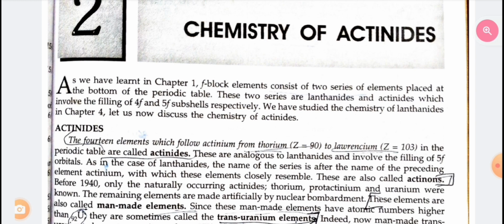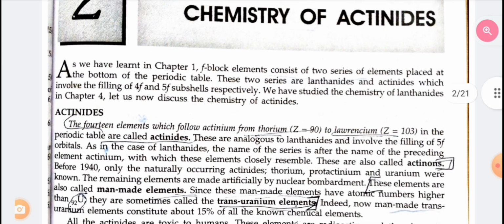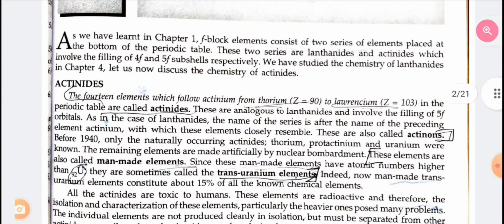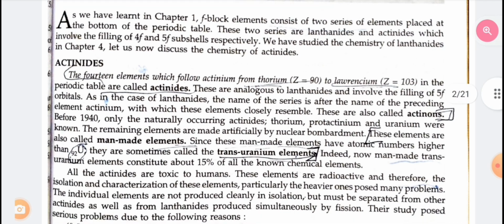Before 1940, only the naturally occurring actinides thorium, protactinium and uranium were known. The remaining elements are made artificially by nuclear bombardment. These are also called man-made elements, since they have atomic number higher than uranium, 92. These are sometimes called the trans-uranium elements. Indeed, now man-made trans-uranium elements constitute about 15% of all the known chemical elements.